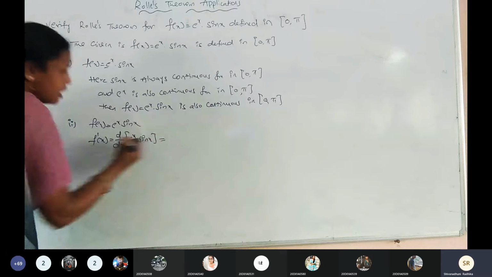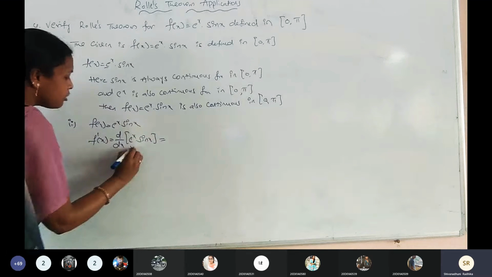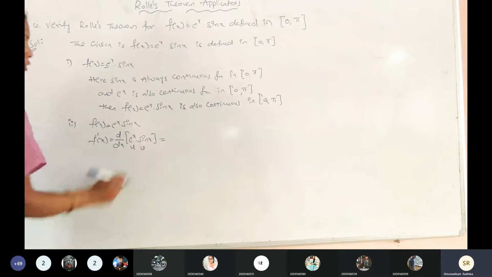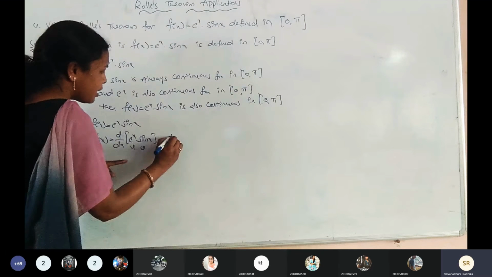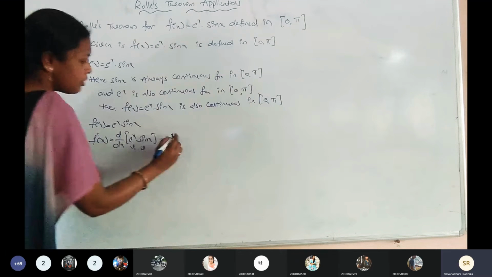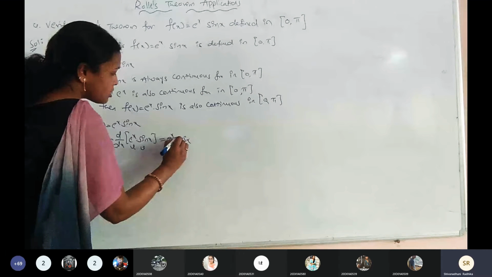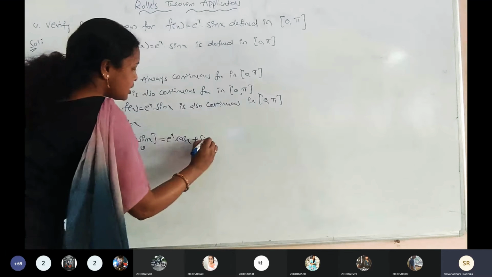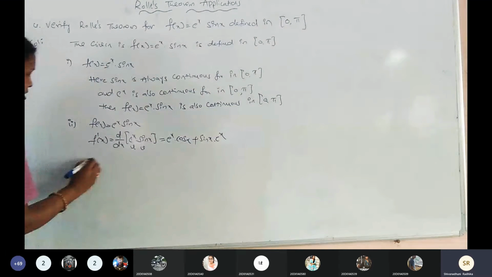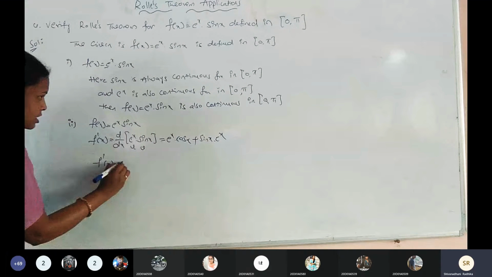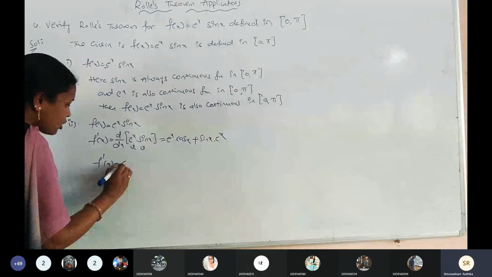Is it clear? Now u into v. What is the formula for the derivative of u into v? First of all, e power of x is the constant. Derivative of u is what here? Cos x. Is it clear? Plus sin x is the constant taken outside. Derivative of e power of x is e power of x. Is it right? Now f dash of x equals e power of x is common into cos x plus sin x. Say this is equation number 1.